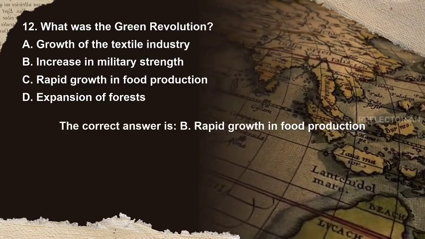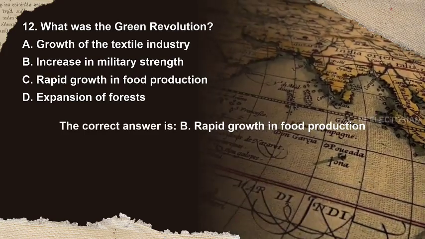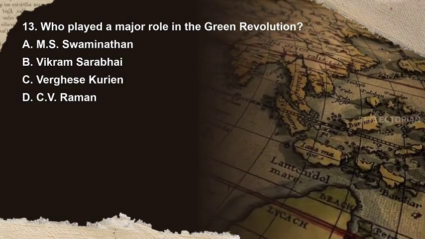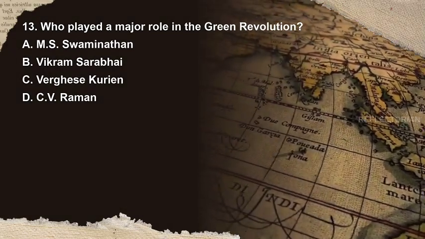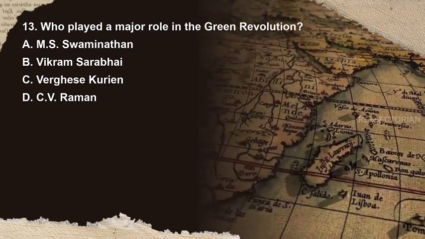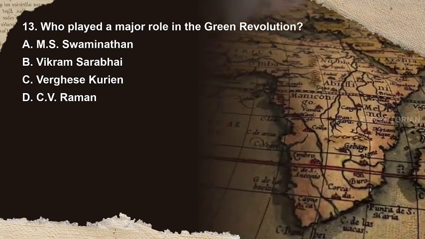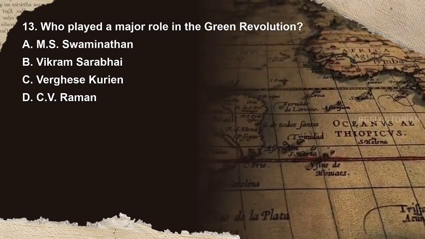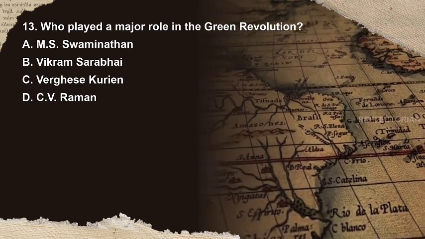The correct answer is C. Rapid growth in food production. Question 13. Who played a major role in the Green Revolution? Options are A. M.S. Swaminathan, B. Vikram Sarabhai, C. Varghese Kurian, D. C.V. Raman. You have 10 seconds to answer.